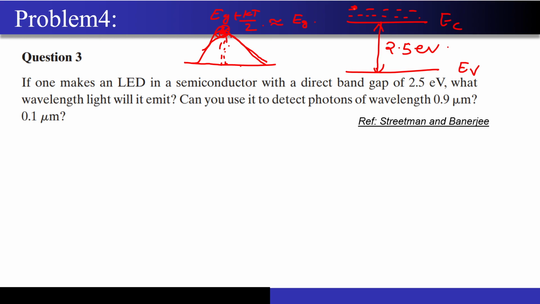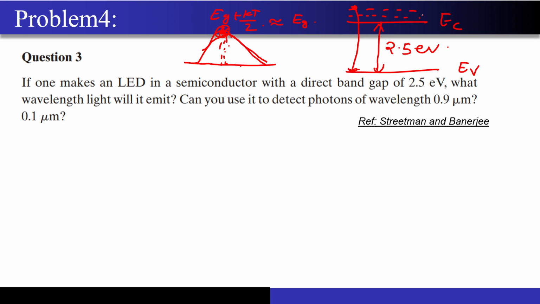So now if this electron decides to jump from this point to this particular point, then this is actually higher than the Eg, correct? This is actually higher than the Eg. Now generally what happens, the probability of this happening is really low.